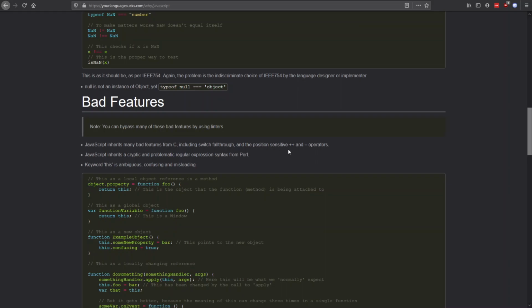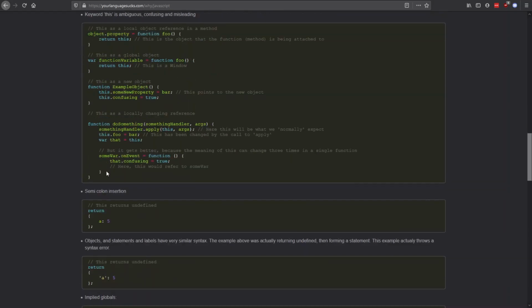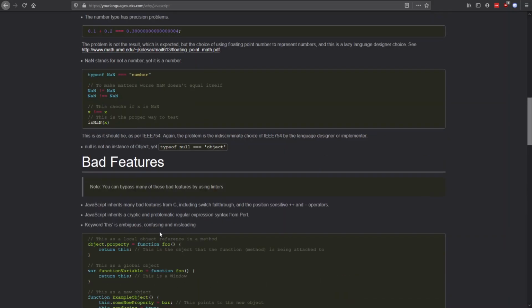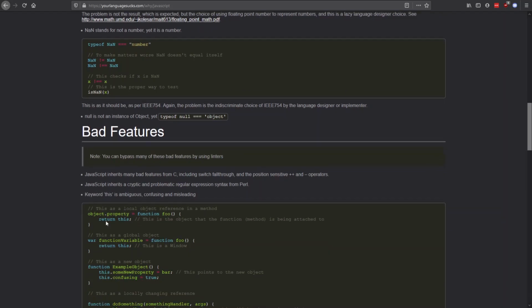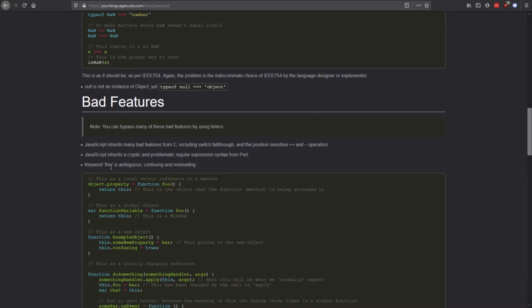Yes, it is true. This one, it's true. The keyword this is ambiguous, confusing, and misleading. This is one of the things that I hate most about JavaScript.